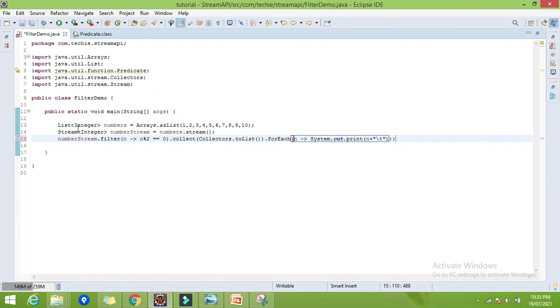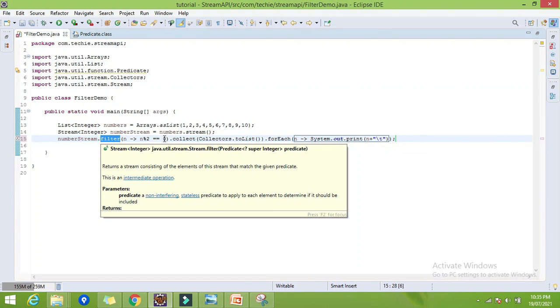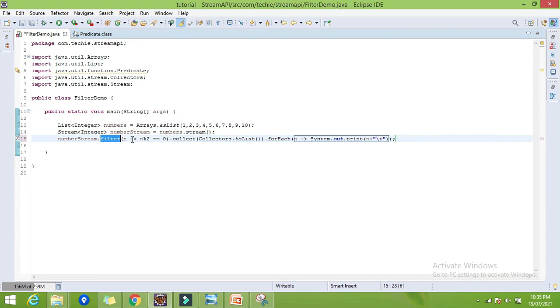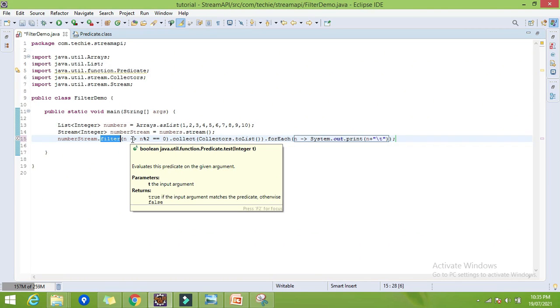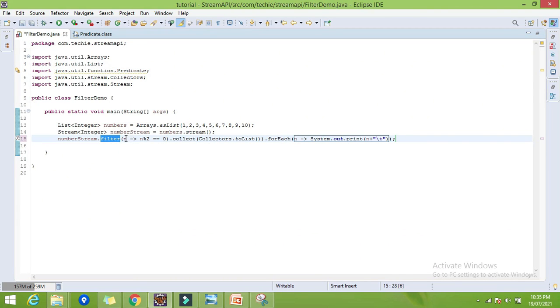So what I have done is converted this list into the stream by using the stream function. Once I have the number stream ready, I can use the filter method, which takes the predicate as a parameter. Predicate is nothing but the functional interface which has only one method, test, which takes one argument, that is n, meaning our each element, and after the arrow comes the body of that method, which we have learned already in lambda expressions and functional programming.